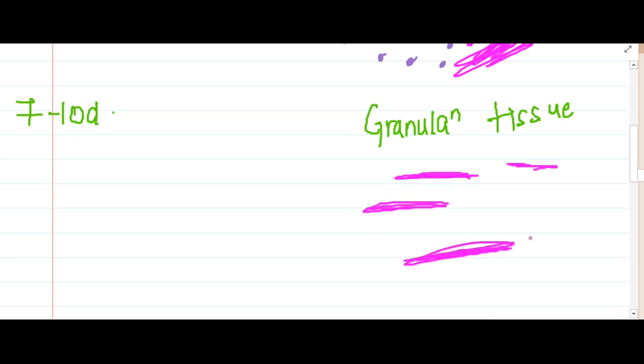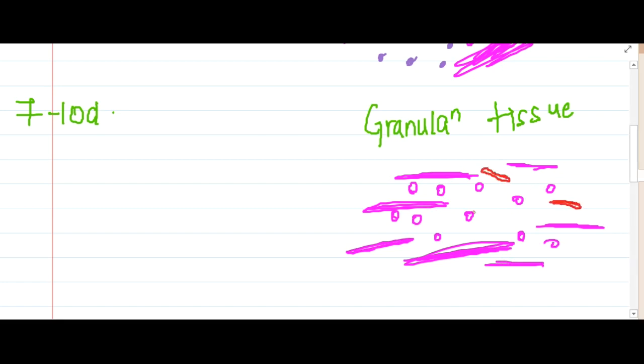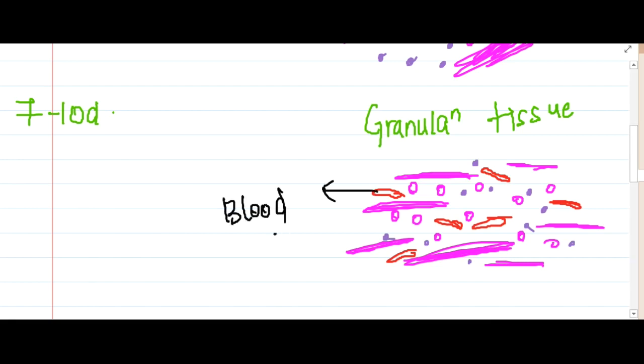You will see only a few areas of coagulative necrosis here and there, and lots of macrophages. Along with all these, you will see one more thing: blood vessels. The hallmark of granulation tissue is the presence of blood vessels. Obviously you will see neutrophils here also. They will be there till complete healing occurs. So this occurs from 7 to 10 days.